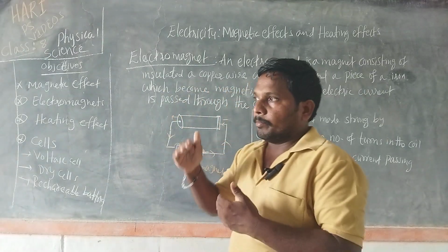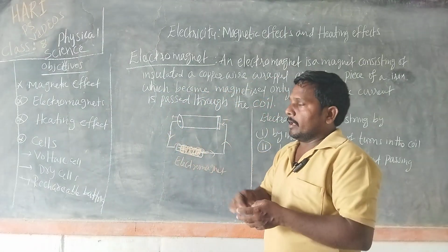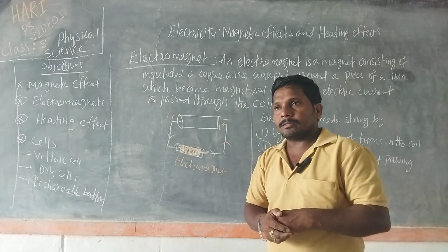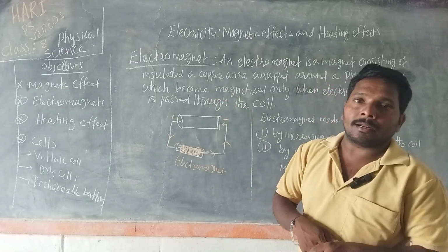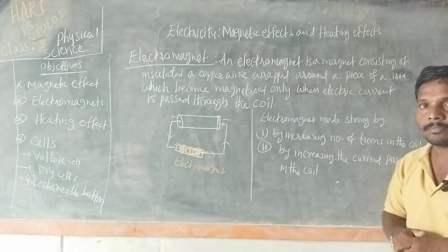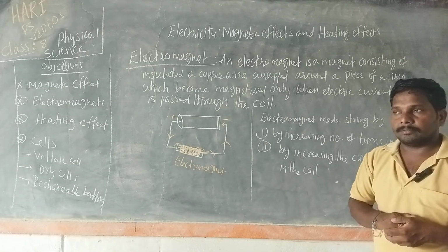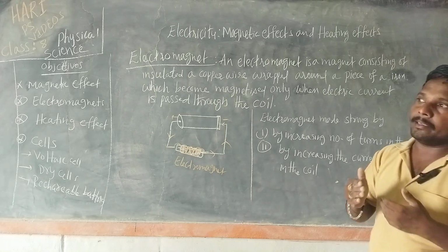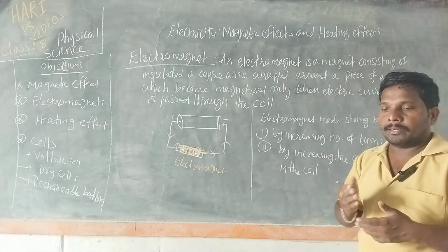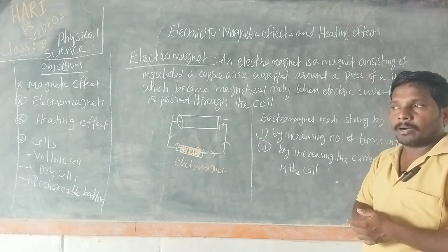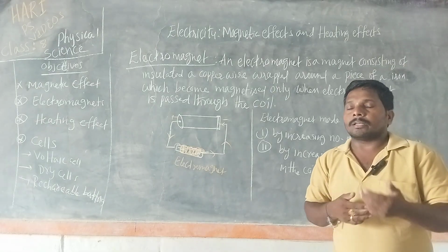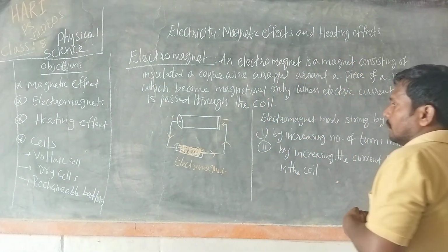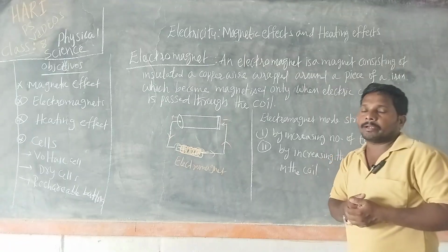electromagnets. Before this topic, I re-upload the concept of magnetic field because while explaining electromagnetism or the magnetic effect of electric current, I use the term magnetic field. When electric current is passed through a current carrying wire or conductor, a magnetic field is created around the wire and causes deflection in the magnetic compass. So, you will understand the magnetic field.